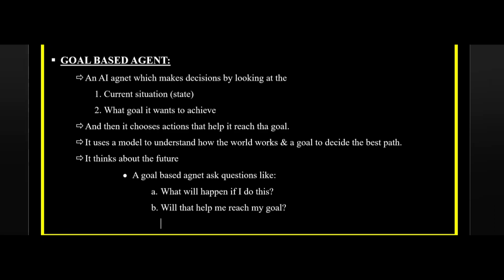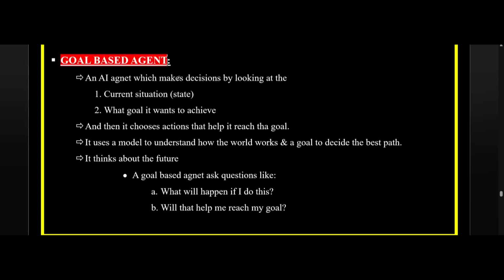Hey everyone. So this is our part 2 of types of agents. In part 1 we discussed the simple reflex based agent and the model based reflex agent. In this particular video we are going to see the next two agents. So the first one in part 2 is the goal based agent.